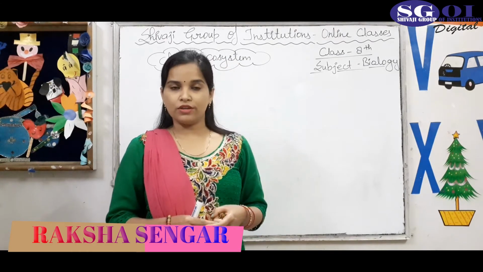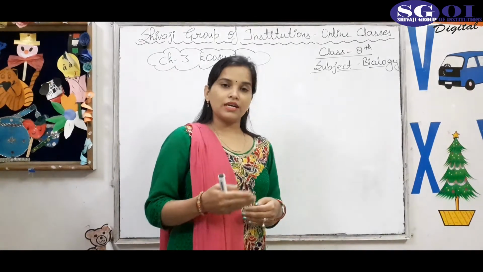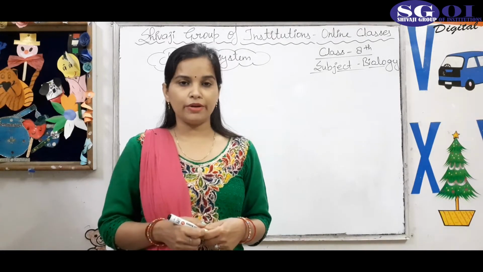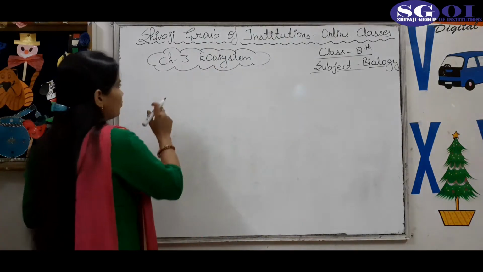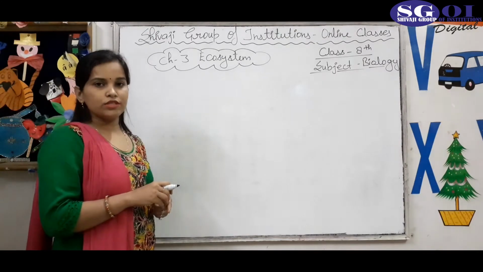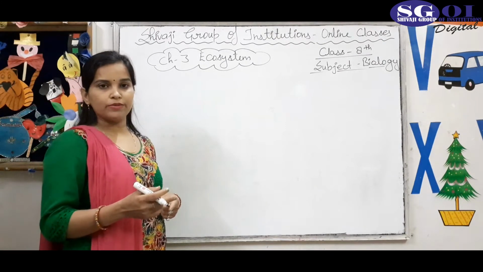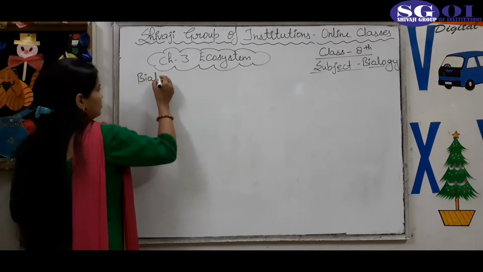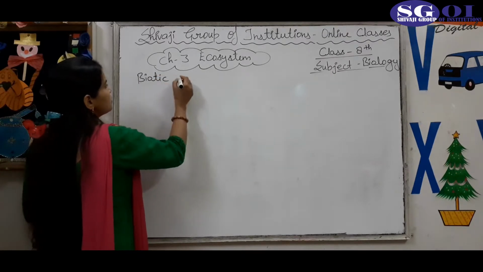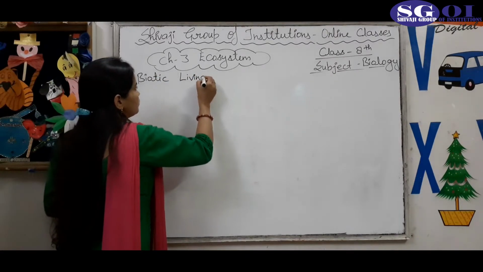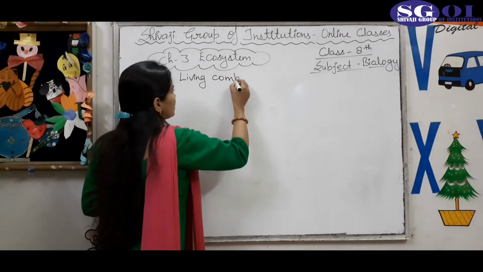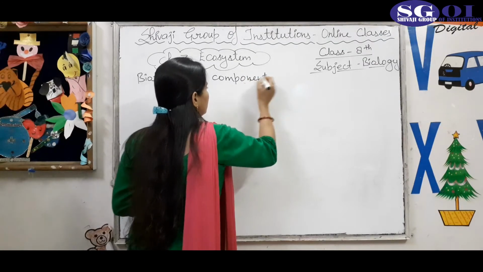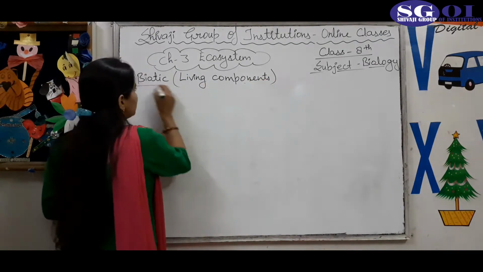The components of the ecosystem can be classified into two groups, biotic and abiotic components. First is biotic. Biotic components means living components. The living components are called biotic components.